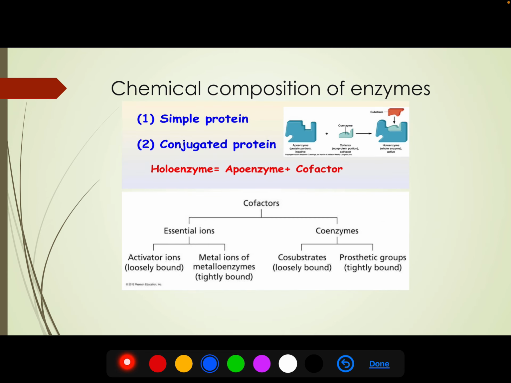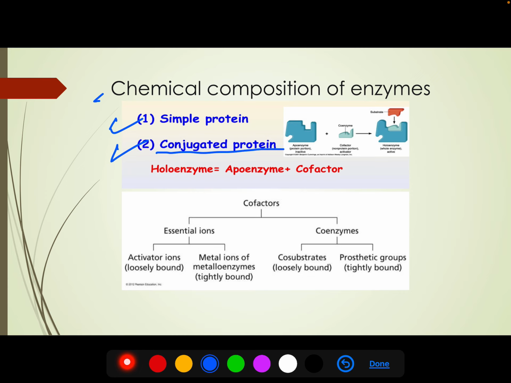And the last topic is types of enzymes on the basis of chemical composition. So till now we have seen that enzymes are formed of only proteins, but this is not always the case. Proteins sometimes contain other things also, and those proteins that contain any other molecule or groups that are not proteinaceous in nature are called conjugated proteins.